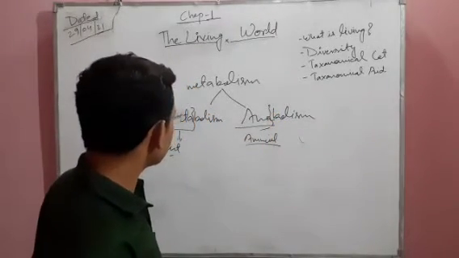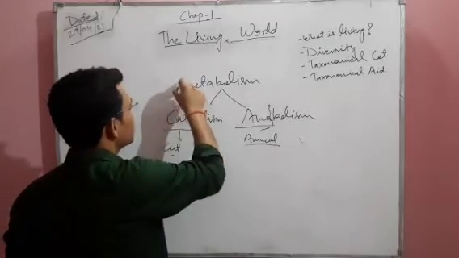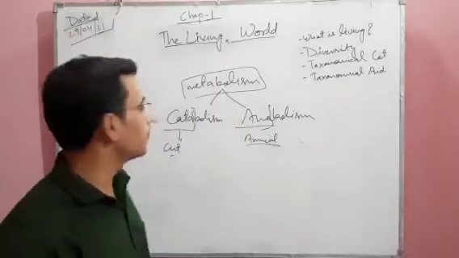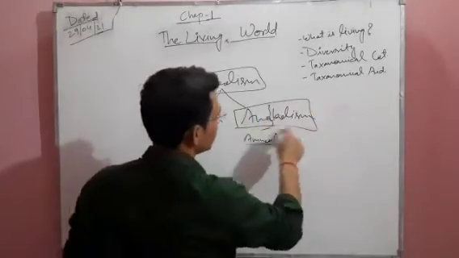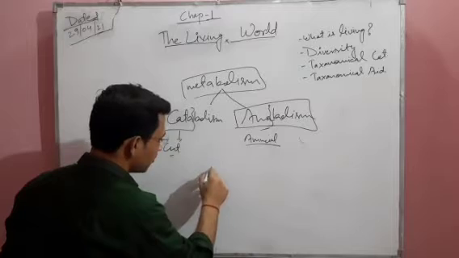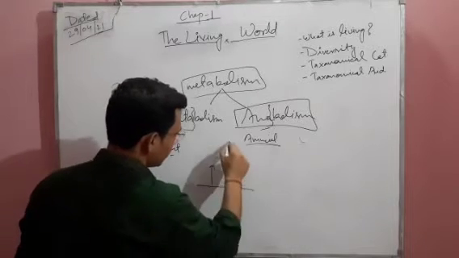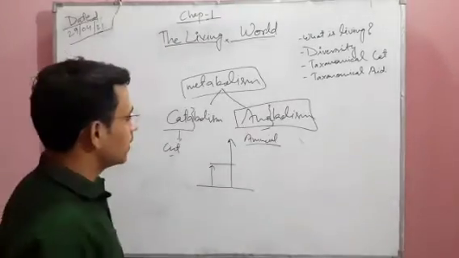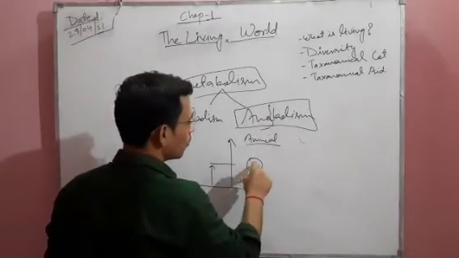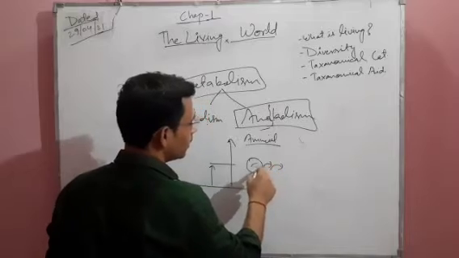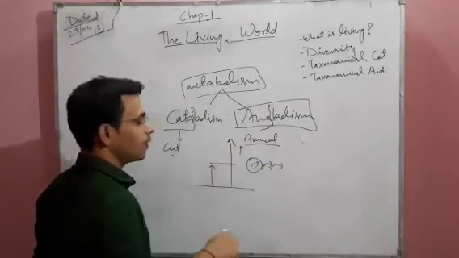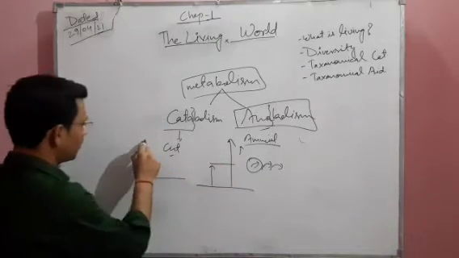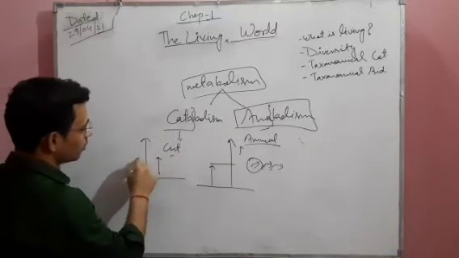So the metabolic reaction, any chemical reaction in our body, is called metabolism. In young people, anabolism rate is high. Suppose catabolism rate is this, anabolism rate is this, that means anabolism is just double to catabolism. That means the person will grow and grow and grow. In young people the anabolic rate is high, but in old people the catabolic rate is high and the anabolic rate is low.